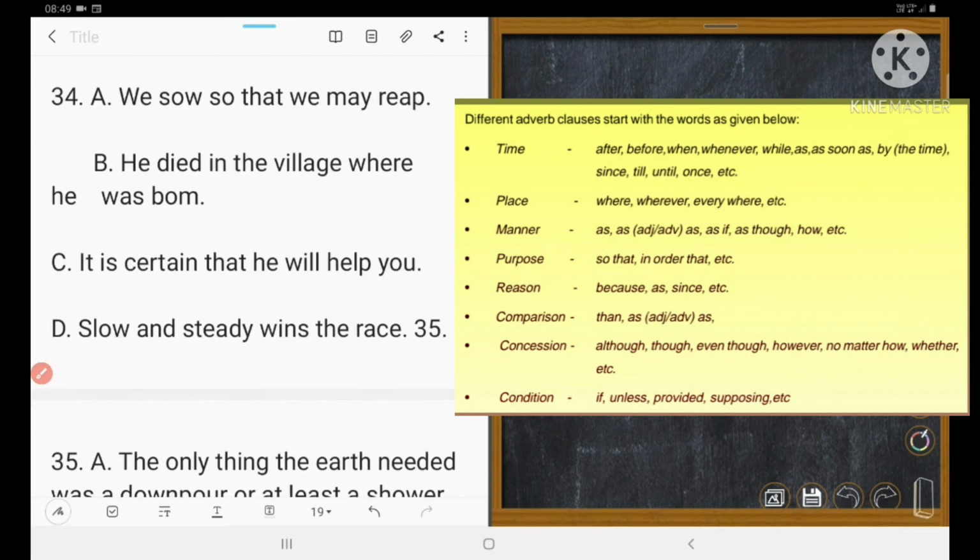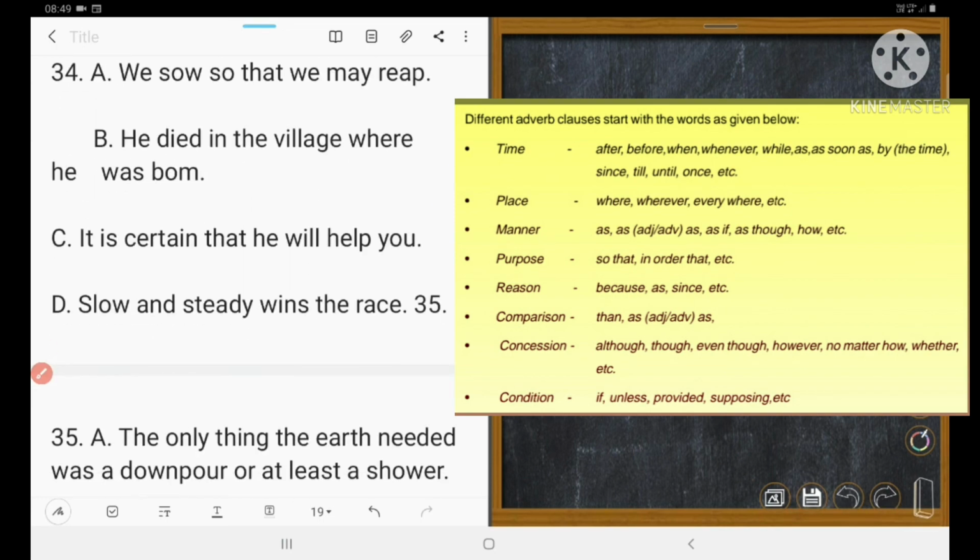Next one is so that we may reap. B. He died in the village where he was born. So this is a relative clause. B is a relative clause. Could you understand? Because it's village, the relative pronoun is where. It comes just after the noun it refers to. So it is a relative clause.